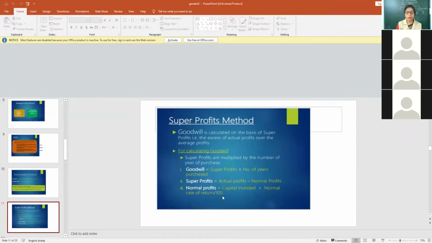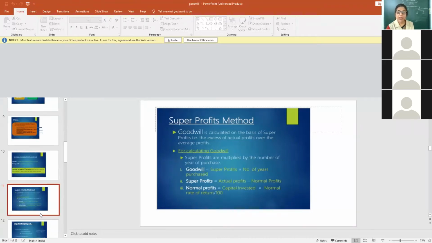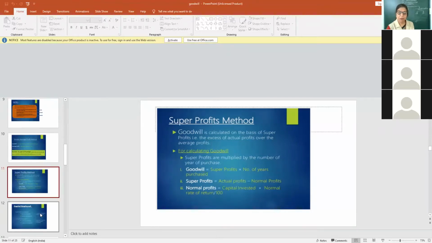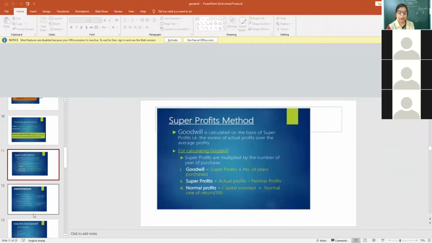So normal profit is equal to capital invested in the business into the normal rate of return, divided by 100. See, in the super profit method, we have to calculate average profit as well as normal profit. Then we calculate super profit by subtracting.